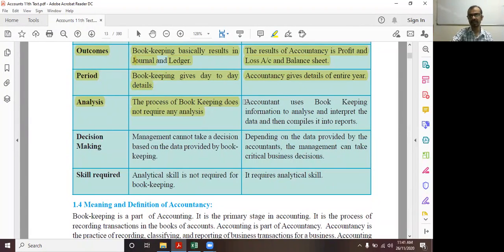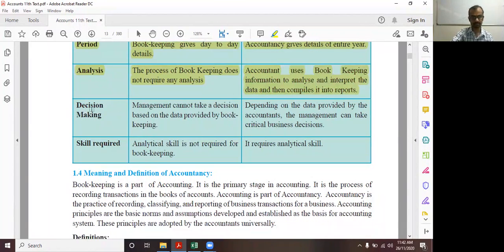And why do we need to analyze or interpret? Because on that basis, we prepare the report, which is given to the higher authority for taking the decision. Decision making: management cannot take a decision based on the data provided by bookkeeping. Why?